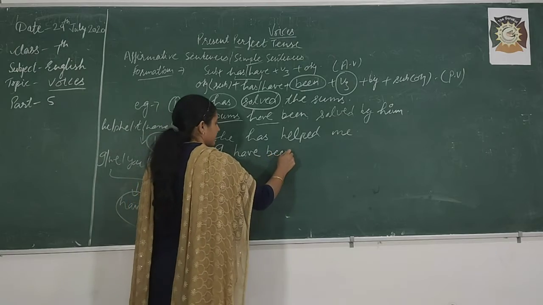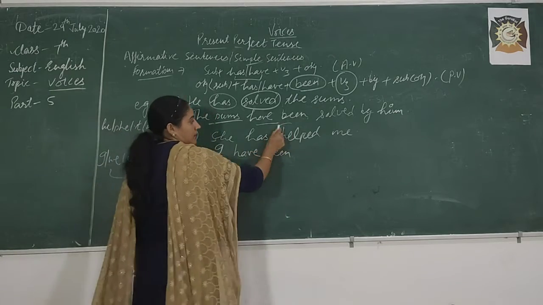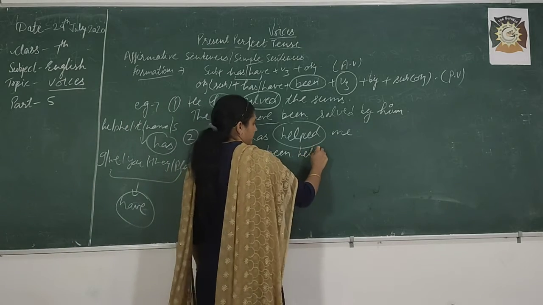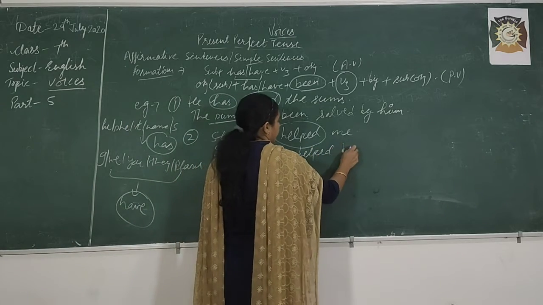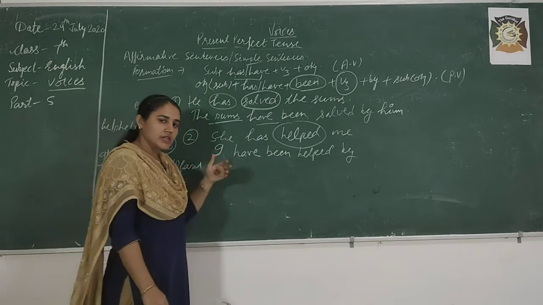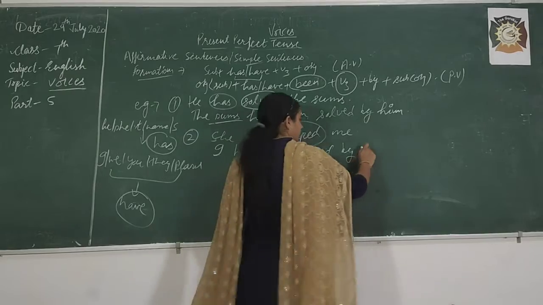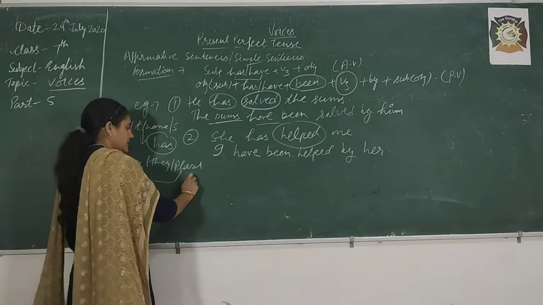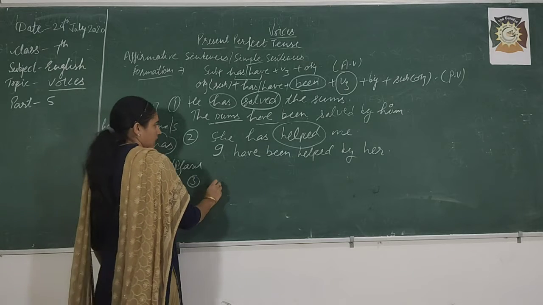Good. Been. Helped, third form. By. And what is the objective case of she? She, her, by her. Very good.